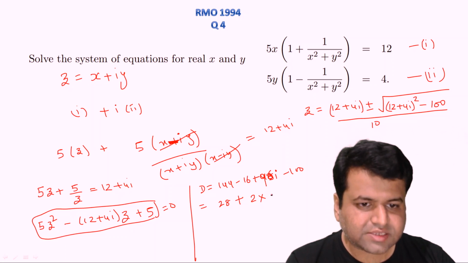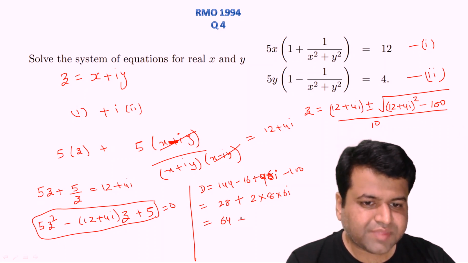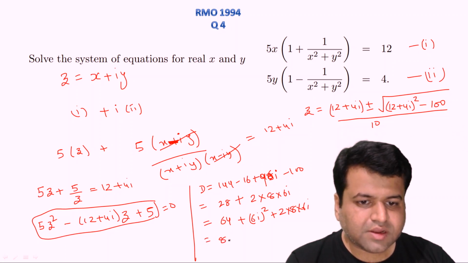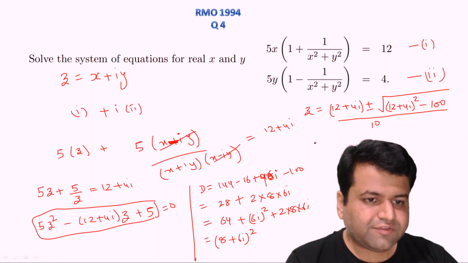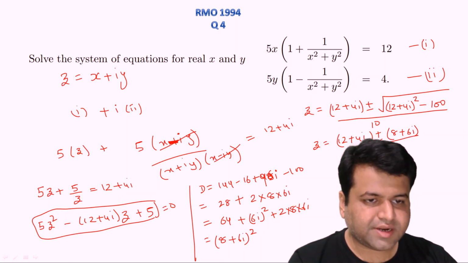So we can write it as 2 into 8 into 6 iota, right? 28 can be written as 64 minus 36, and 36 is nothing but 6 iota square, so minus 36, right? So this is 8 square plus 2 into 8 into 6 iota. Now what will this become? This will become (8 plus 6 iota) whole square, right? So we can find the value of z as 12 plus 4 iota plus minus (8 plus 6 iota), whole upon 10, right?